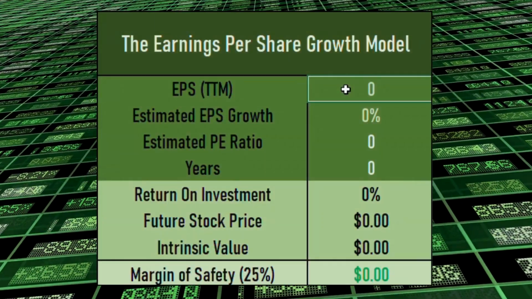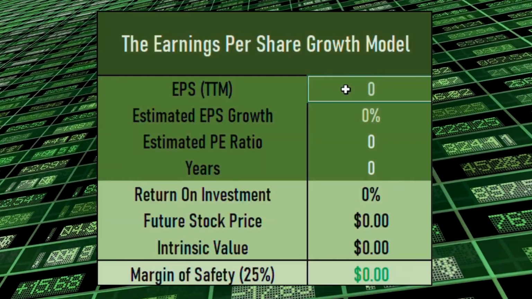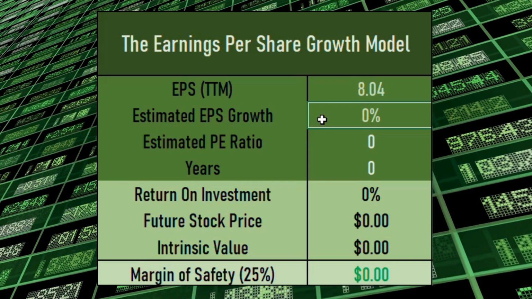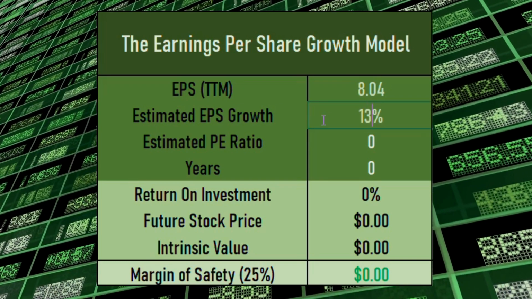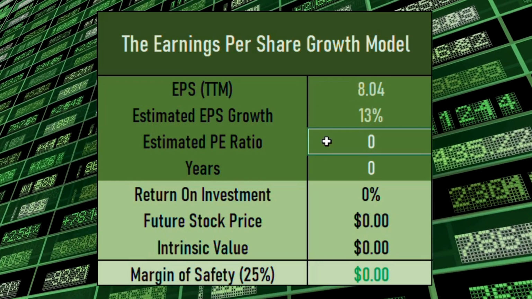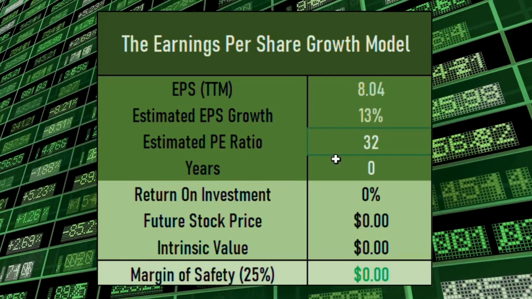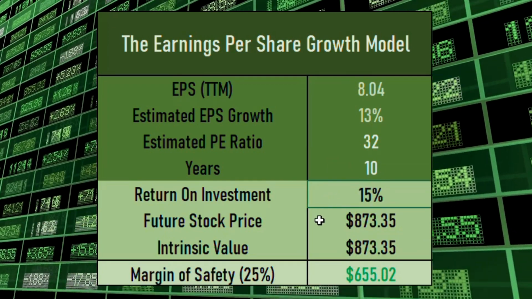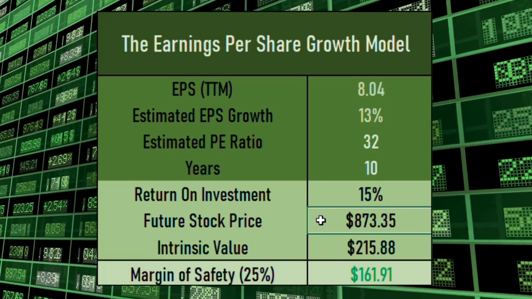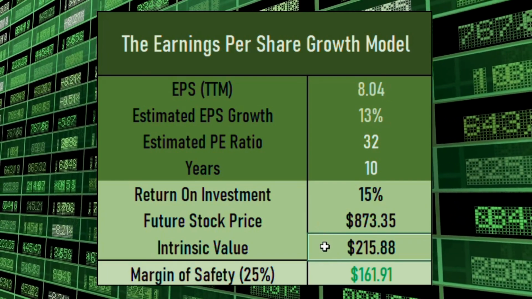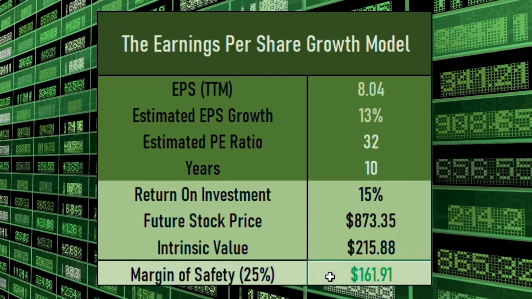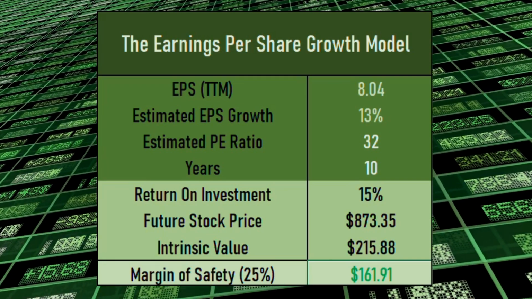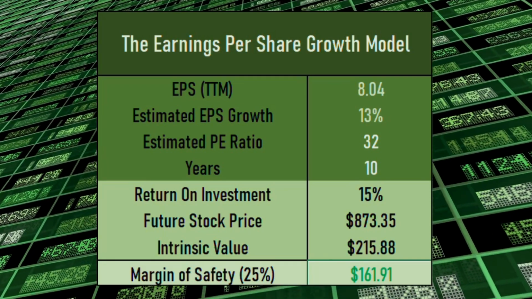Let's calculate a valuation. I will use Alphabet's current earnings per share of $8.04. Combining historical growth rates and future analyst predictions, I estimate an earnings per share growth of 13%. Assigning a forward price to earnings ratio of 32, projecting 10 years forward, and applying a desired return rate of 15%, this results in a future stock price of about $873. The current intrinsic value is about $216, with a margin of safety at $161.91. Since the current price of $165.49 is close to the margin of safety, this scores a check.